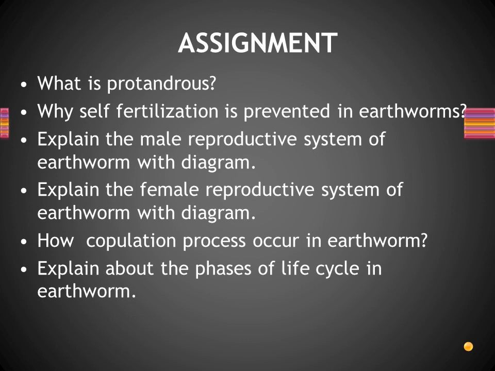Fine. Then the next is a 5-mark question. Explain the male reproductive system of earthworm with a diagram. So you have to give the diagram. Of course, you can give the same diagram for both male and female. The second question: explain the female reproductive system of earthworm with a diagram. Here also you can give the same diagram.